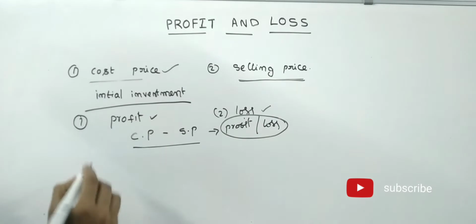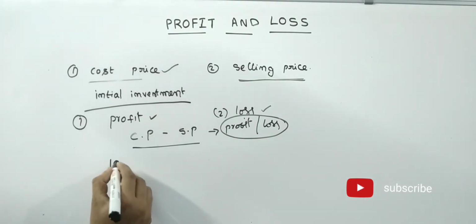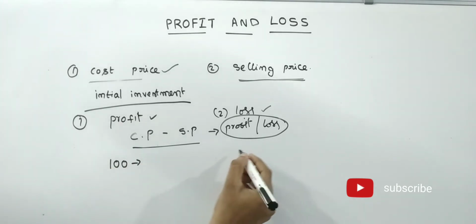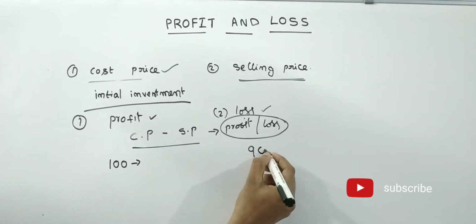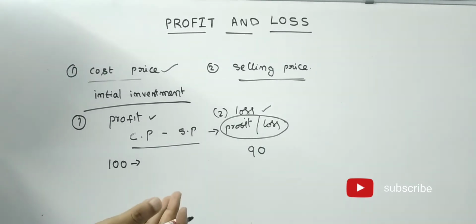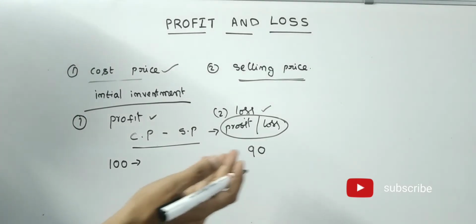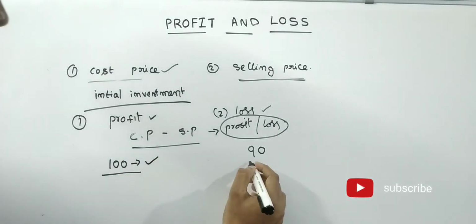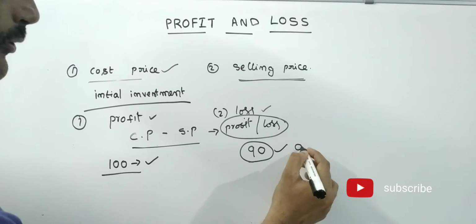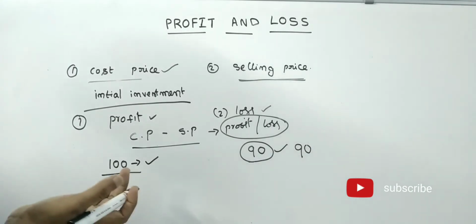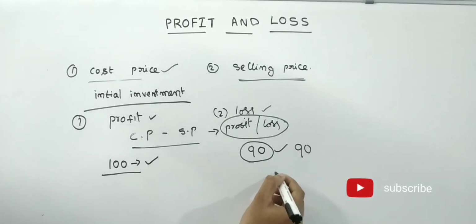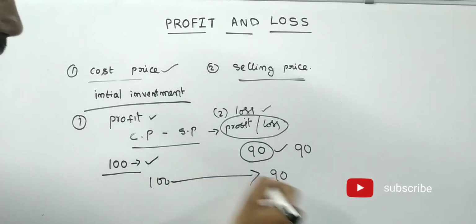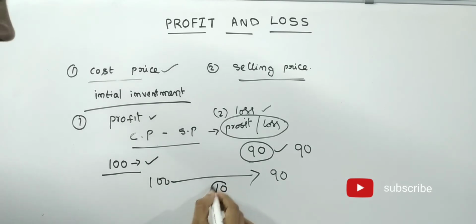I will tell you an example. Suppose I purchase an item for 100 rupees, and then I sell it for 90 rupees. Then it is a 10 rupees loss, because I made an investment of 100 rupees, but after selling the item I am getting 90 rupees only. That means I have a loss of 10 rupees.